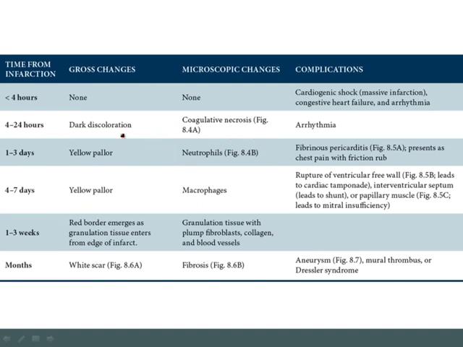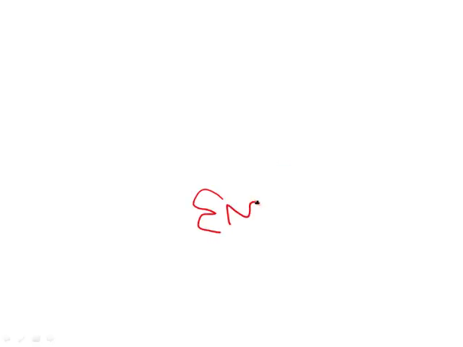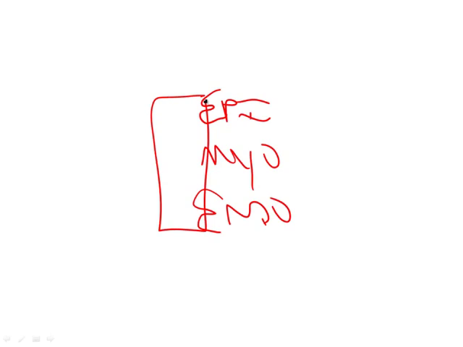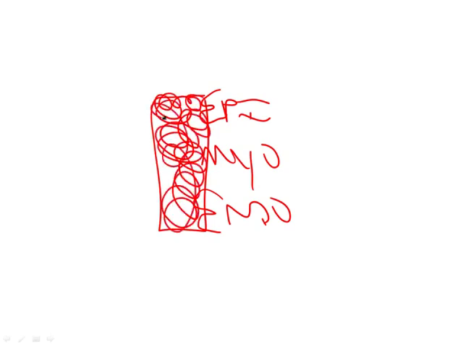Now, the key complications based on this microscopic change will be dependent on what cell is there. So, for example, when the neutrophils are there, the main complication is going to be fibrinous pericarditis. The idea here is that you've got your endocardium, your myocardium, and then the epicardium. When you get transmural infarction, you've killed off the entire wall. Then the neutrophils will come in and inflame this entire wall. In addition, some of that inflammatory exudate will go out into the pericardium, which surrounds the epicardium, and so you'll also get pericarditis during that day 1 to day 3 period.